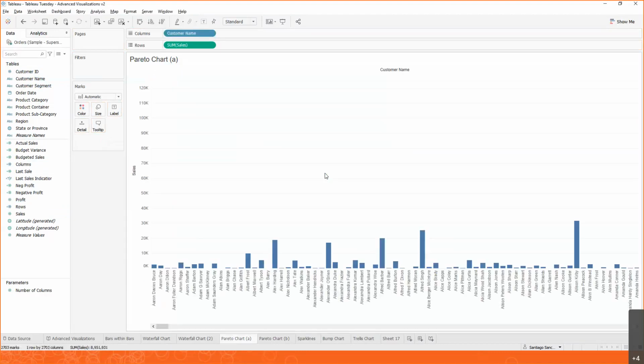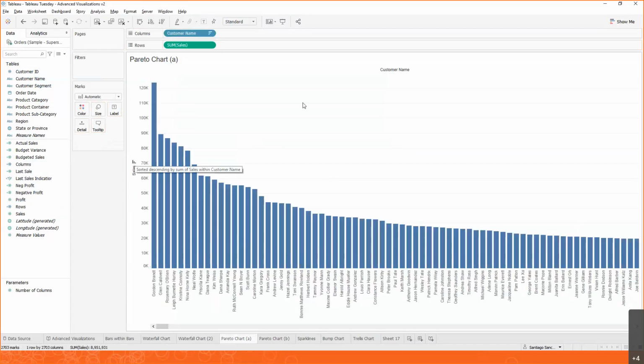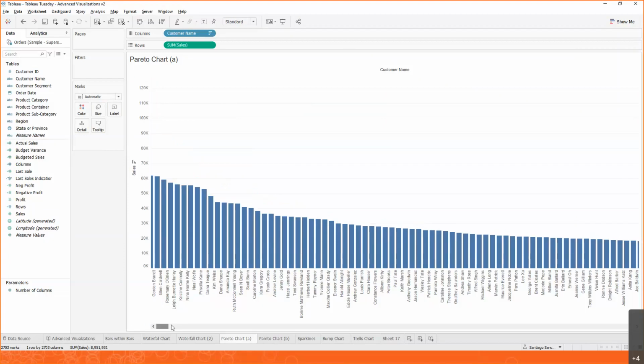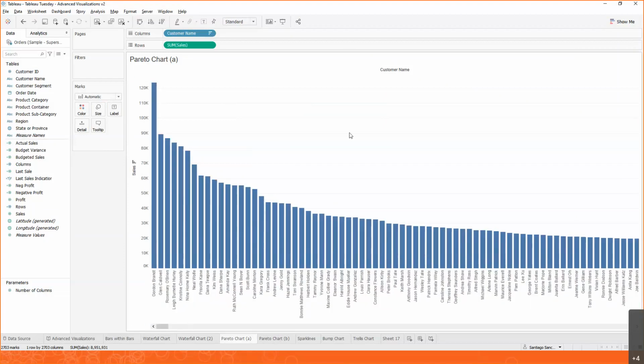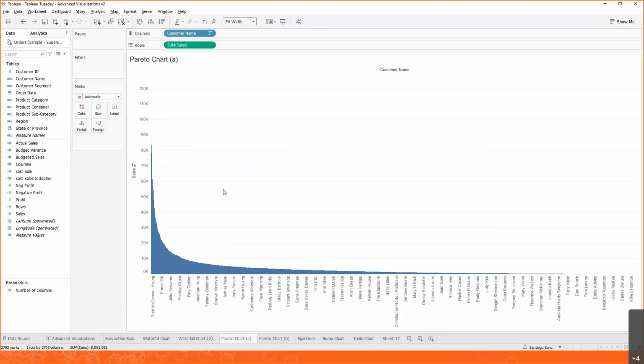And one thing about Pareto charts is they start with our bigger customers first. So what we want to do is sort this. Now we can see that Gordon is our top customer, followed by Glenn, Rosemary, etc. But there's a pretty big scroll bar, right? So we want to fit everything within the same window. And the way we do that is we can fit the width within this visualization so that everything gets collapsed. And now we can see a different bar for every customer. So that's already the first visualization, the bar chart.